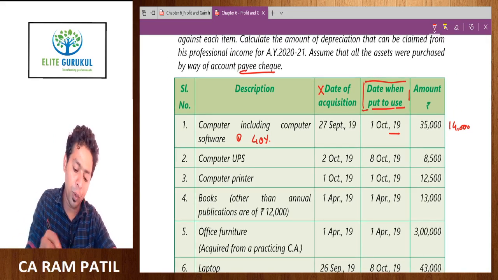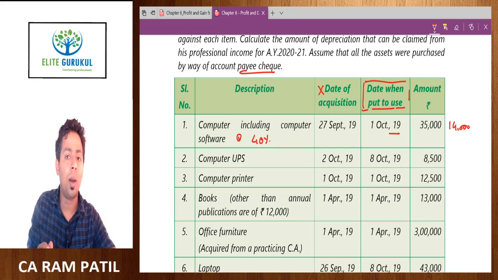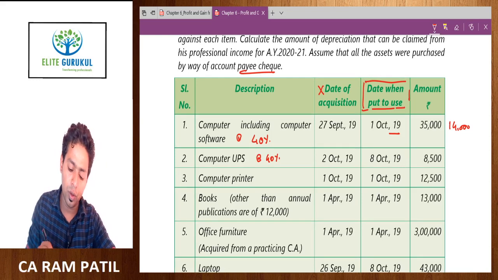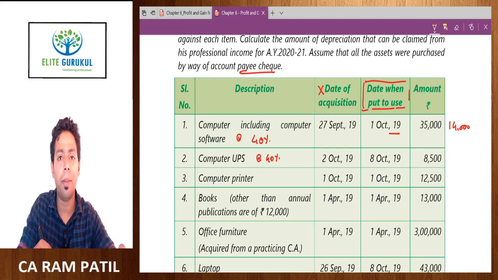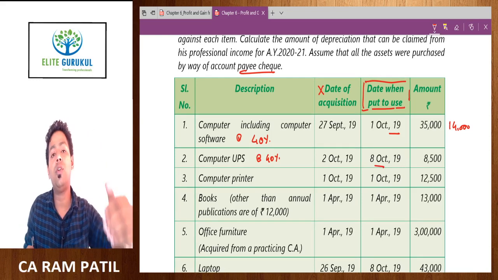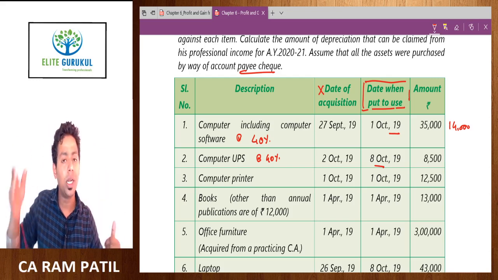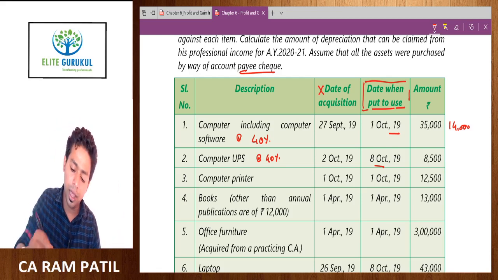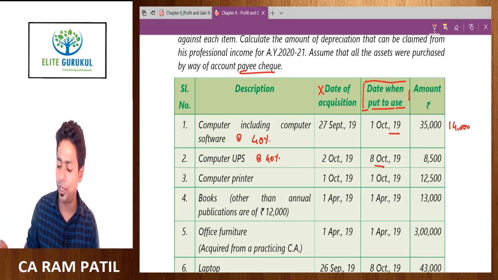Next, computer UPS. Any asset related to computer will be depreciable at a rate of 40% only. It was purchased on 2nd October, but put to use on 8th October. If you compute dates from 8th October to 31st March, 100% it is going to be less than 180 days. Therefore, it is eligible for half year depreciation.